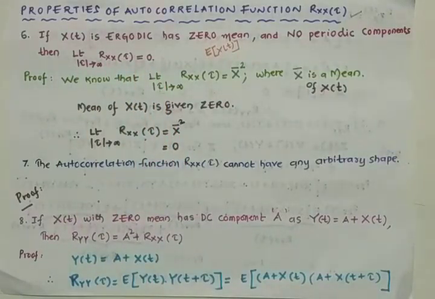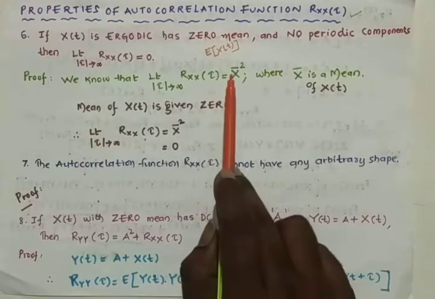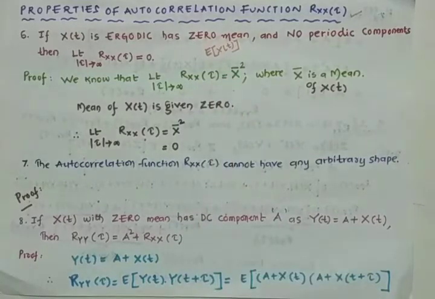It is very simple, because in property 4 we have proved that limit tau tends to infinity, the autocorrelation function Rxx of tau is equal to x bar square.